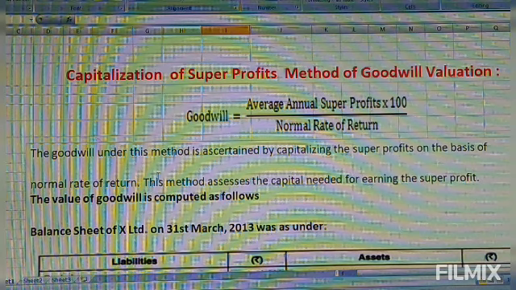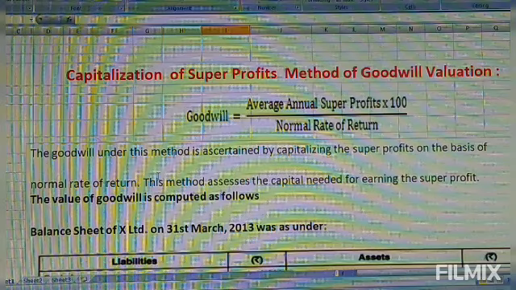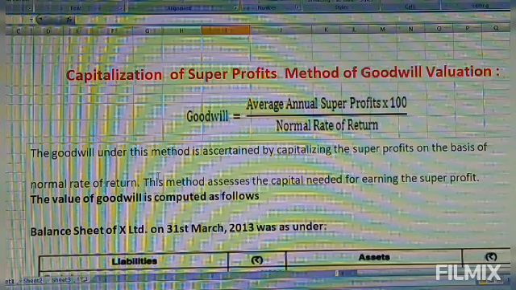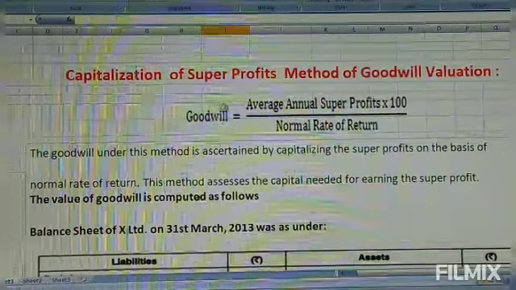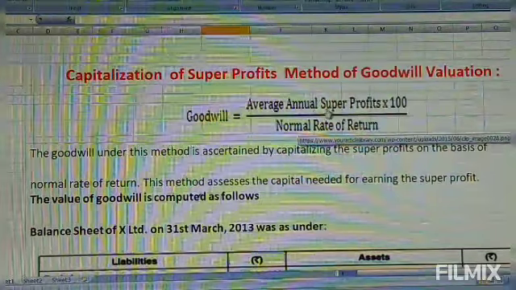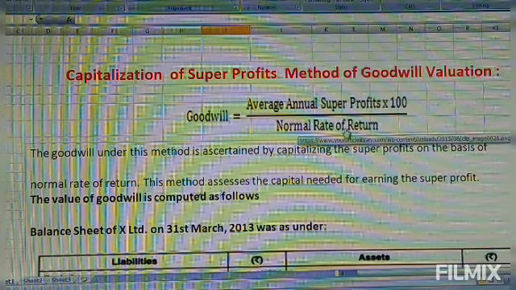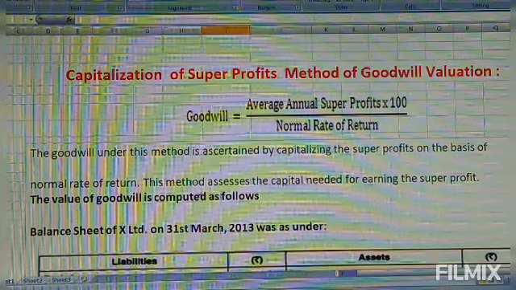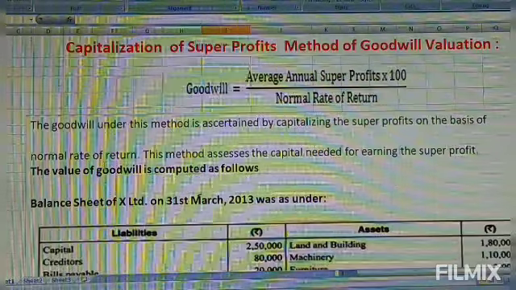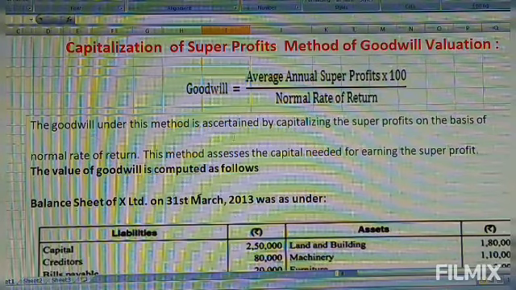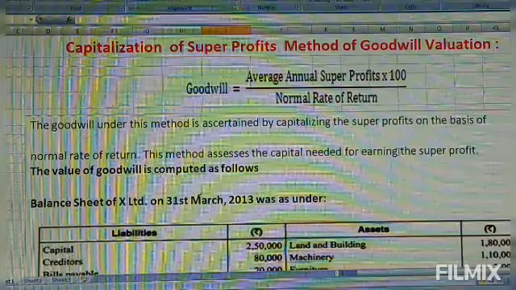Namaste. And now we'll solve a problem on goodwill valuation using the capitalization of super profits method. For that we use the formula: goodwill equals average annual super profits into 100 divided by normal rate of return. This formula is to be used. So the goodwill under this method is ascertained by capitalizing the super profits.